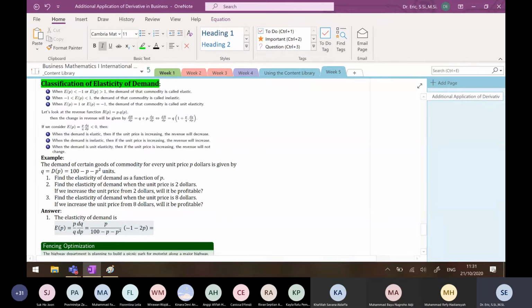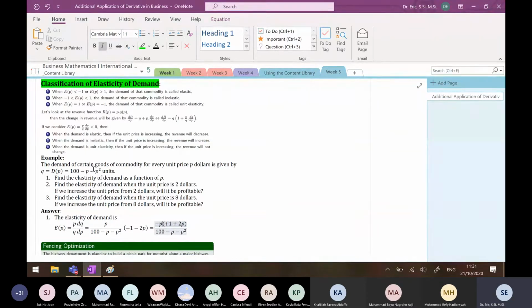Then I can simplify this into this one: you have 100 minus P minus P squared, and this gives you P times minus 1 minus 2P. I can just take out the minus.